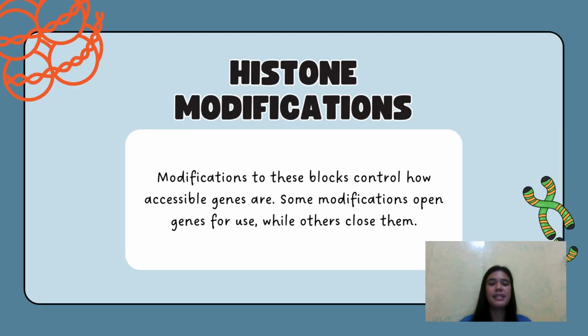So now let's discuss histone modification, or the cellular architects. Imagine architects arranging blocks, which are the histones, to build a structure, which is the chromatin. Modifications to these blocks control how accessible genes are. Some modifications open genes for use while others close them. Histone modification involves chemical changes to histone proteins, shaping chromatin structure and influencing gene expression.